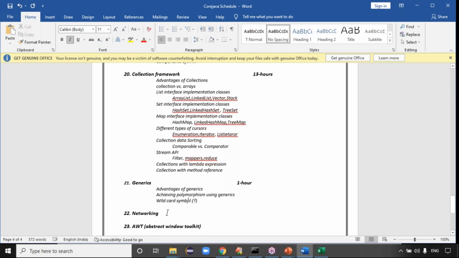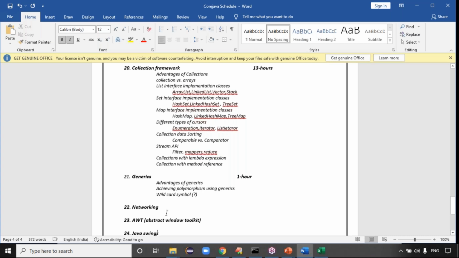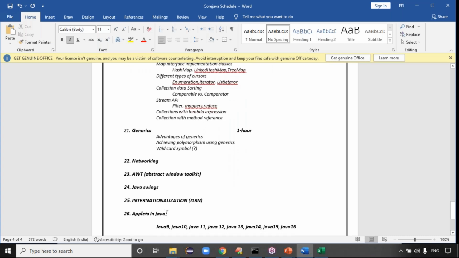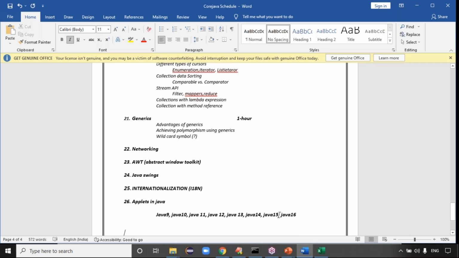The question mark symbol. And networking, AWT, these are outdated concepts, but I'll give some basic information about these concepts also. And Java 8 features, 9 features, 10, 11, 12 features. What is the present version of Java? Guys, what is the present version of Java? Java 17 is the present version, guys. So anyway, we will see some new features.